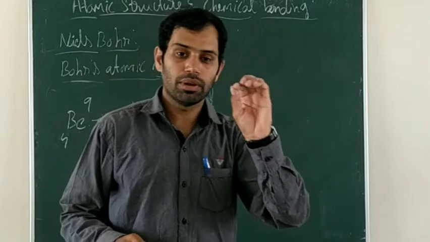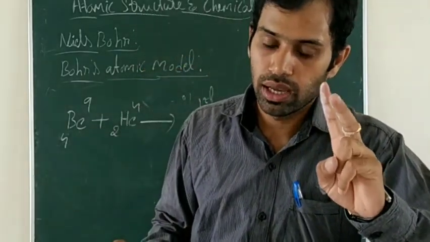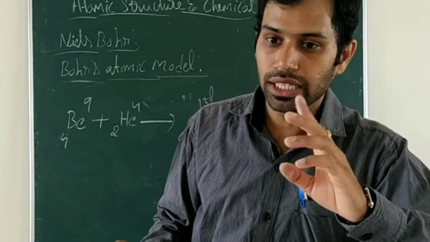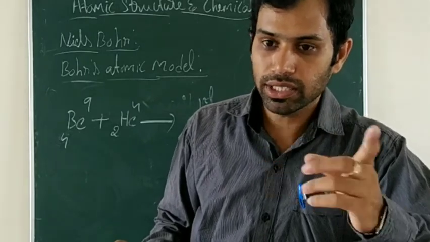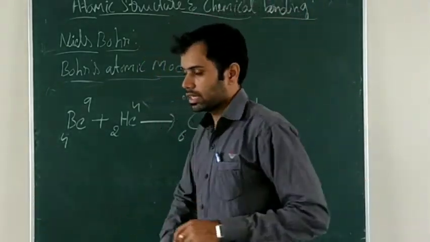So he took the helium atom, which we already know contains 2 protons. But after finding the mass of that helium atom, he got 4 AMU.